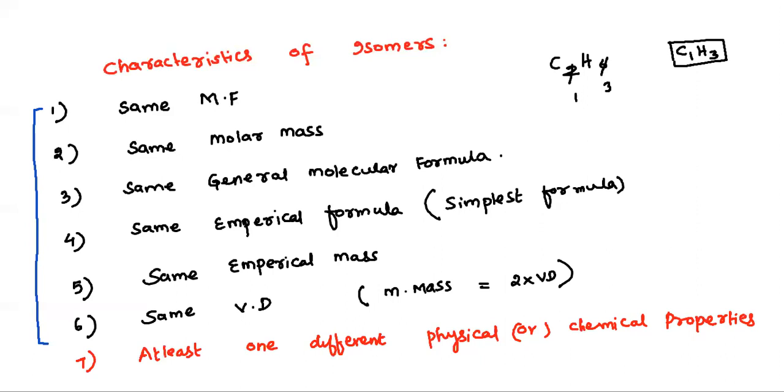Okay, let's have an example for this. So same example I'm writing here. That is nothing but CH3CH2OH and CH3OCH3. Okay, right. So what is the molecular formula for this? Same molecular formula we should get, right? So what is the molecular formula?